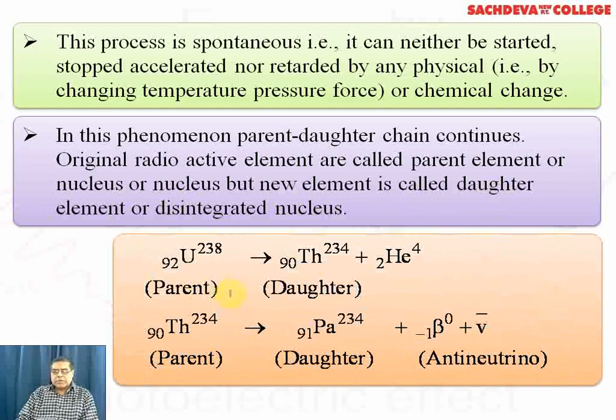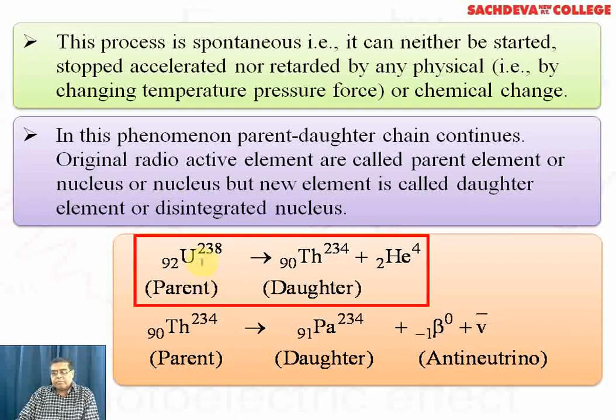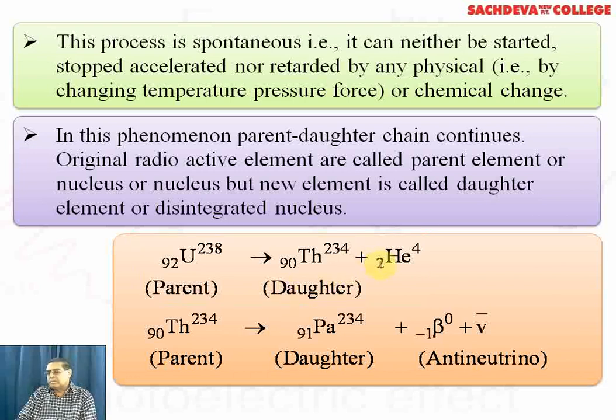If this continues with 92 uranium 238, its tendency is to give out alpha particles. So here we can apply the group displacement law. A new element will be formed called the daughter element, whereas uranium 238 will be known as the parent element. And 90 thorium 234 is produced after the emission of the alpha particle.